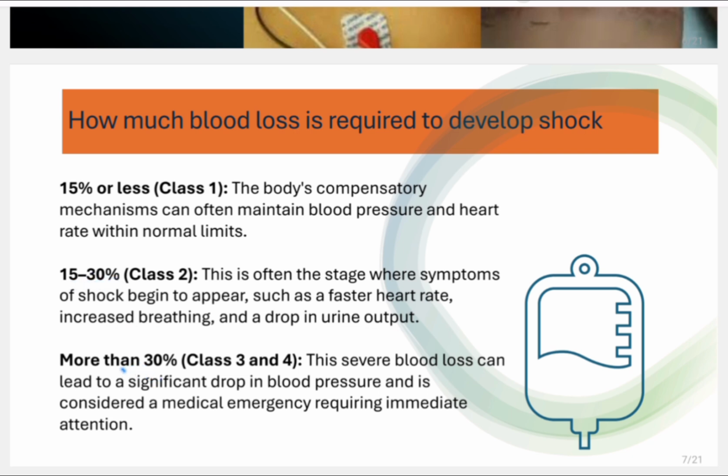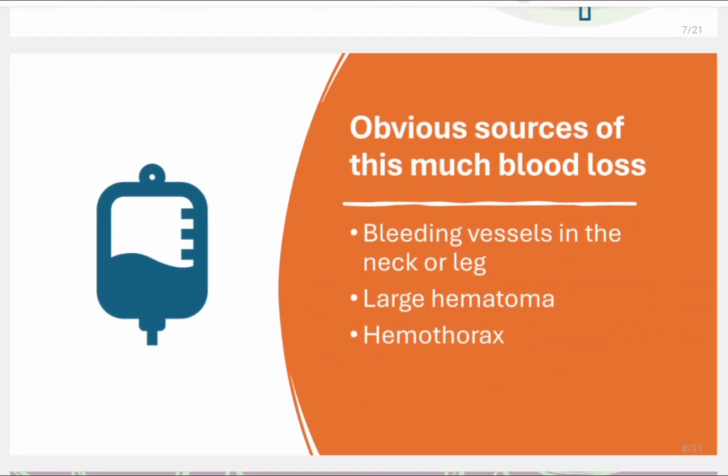If the blood loss is more than 30%, it is called class 3 or class 4 shock. This severe blood loss can lead to a significant drop in blood pressure, and this is a medical emergency. So more than 30% blood loss is a medical emergency. 15 to 30% is where the symptoms begin to appear. Less than 15%, the body's compensatory mechanisms are enough. This is important for shock as well. If you study shock, we will discuss that in the shock video.